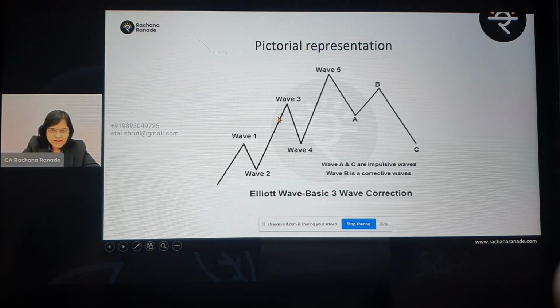So now you see here, wave 3's length, this length. Is this the shortest amongst wave 1 and wave 5? Answer is no. Apparently to our eyes, wave 1 seems to be the shortest. So what is the rule for wave 3? Wave 3 cannot be the shortest, number 1. And how can I understand that wave 3 is being formed?